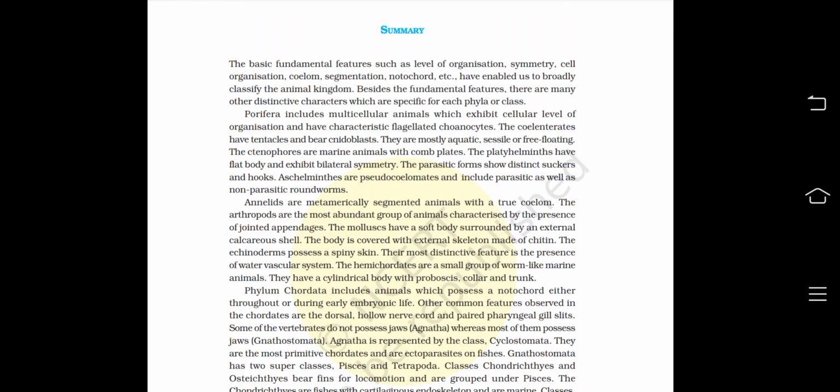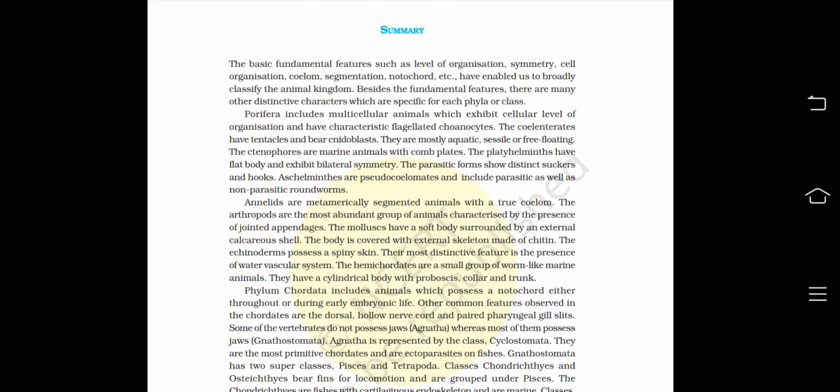The arthropods are the most abundant group of animals characterized by the presence of jointed appendages. The mollusks have a soft body surrounded by an external calcareous shell. The body is covered with an external skeleton made of chitin. The echinoderms possess a spiny skin. Their most distinctive feature is the presence of a water vascular system.